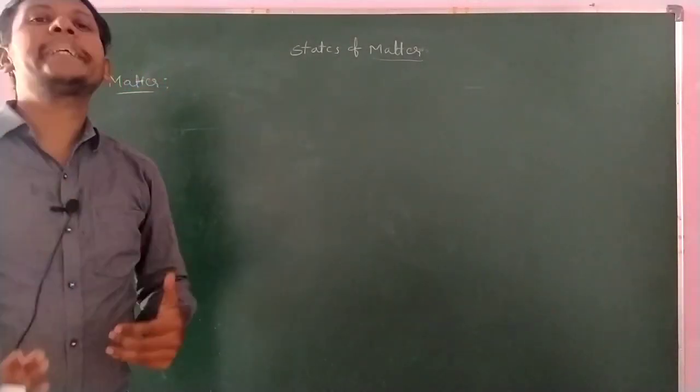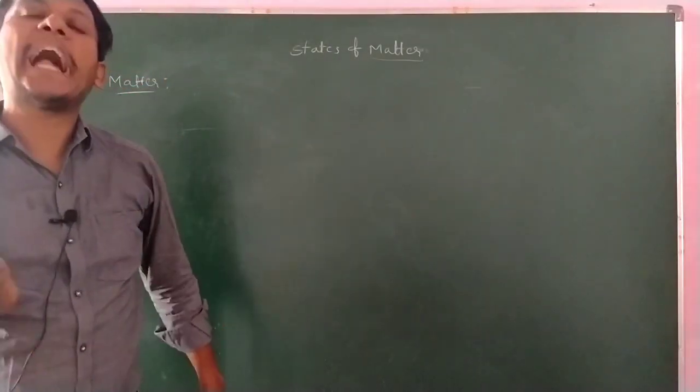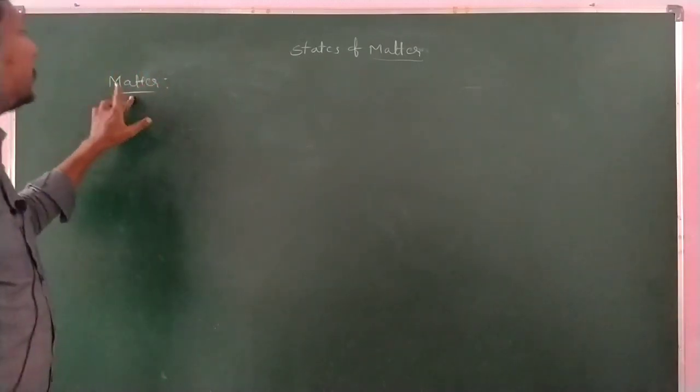Matter is anything which occupies volume or space and has mass, then it is said to be matter.